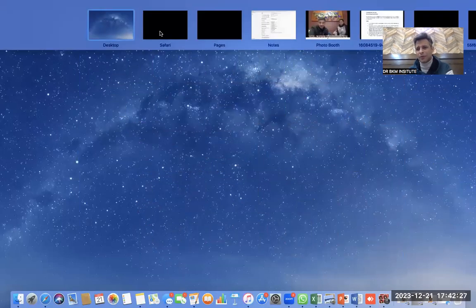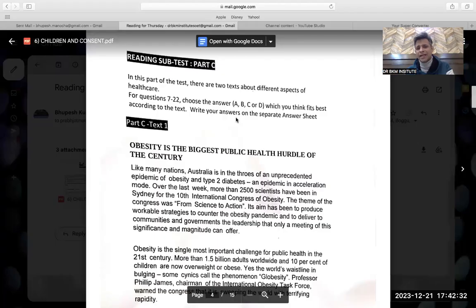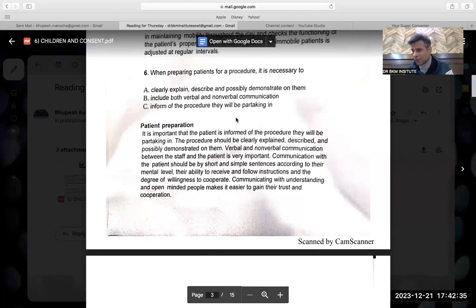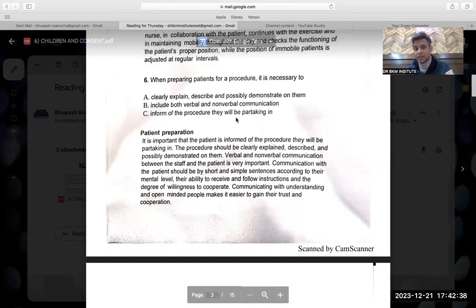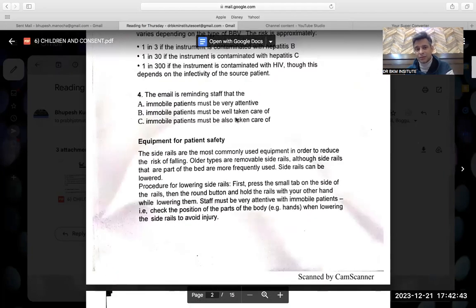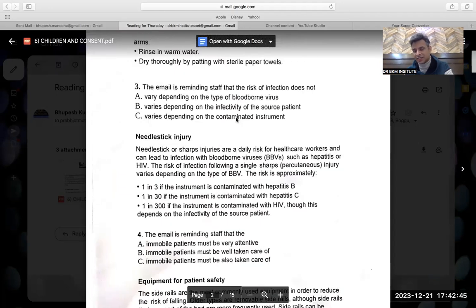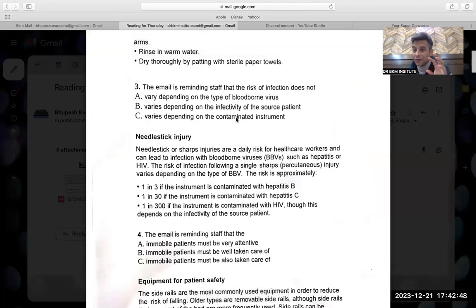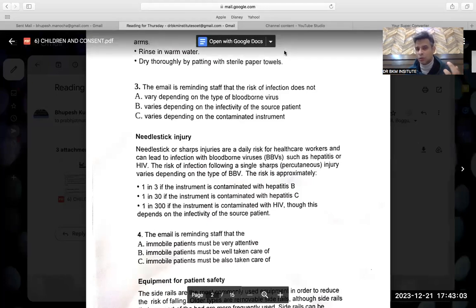Today I'm just going to go through a couple of questions of readings and let's see how it goes. Today we have done this part B and C, and again Dr. BKM is just for your methods that I can tell you how to do it. My job is not to create the question paper, and thanks to the institute who has created this question paper. See small mistakes like this: when it is a non-living thing, thanks to the institute which has created. With a non-living thing, which; and thanks to the person who has created this question paper. So who is for the living thing, which is for the non-living thing, but both are the same. So these are the small rules of English.